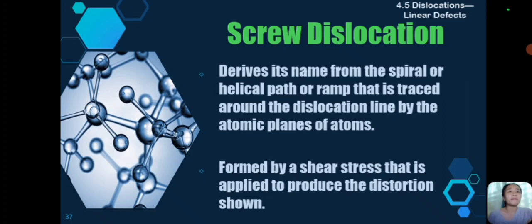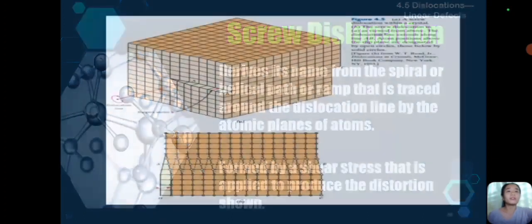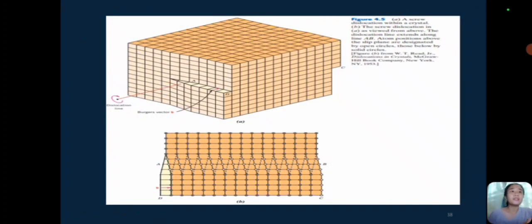In that diagram, the A represents yung diagram sa itaas, it represents the screw dislocation, and then yung B is yung diagram sa ibaba, ang top-down view ng screw dislocation.